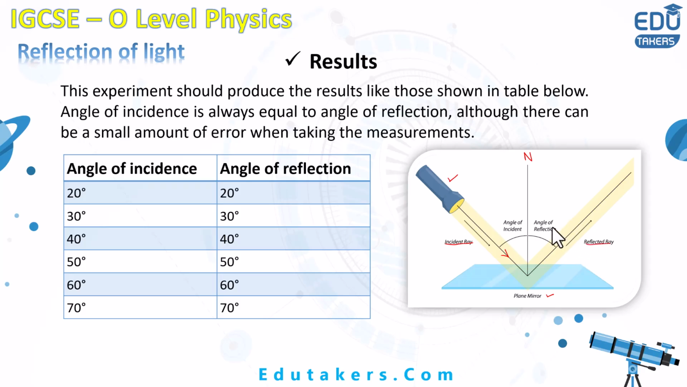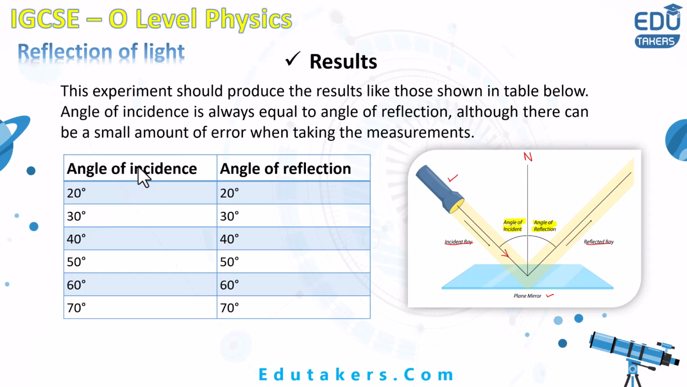So the angle of incidence is basically the angle that the incident ray makes with the normal line. The angle of reflection is the angle that the reflected ray makes with the normal line. This is the diagram for that experiment. So what is its result?